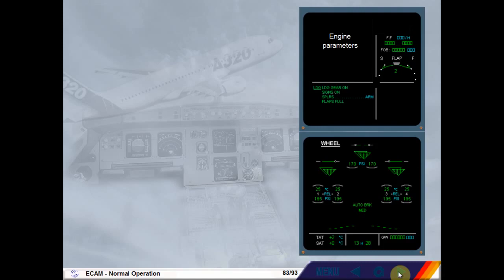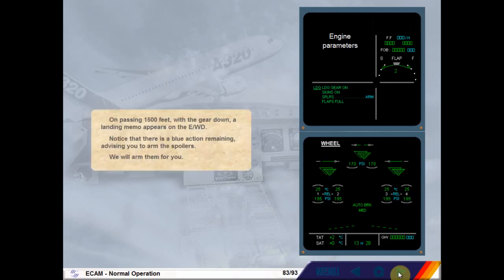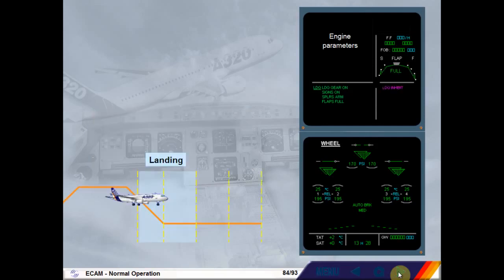Notice that there is a blue action remaining, advising you to arm the spoilers. We will arm them for you. The blue action line is replaced by a green action completed indication. Notice that there are now no blue action lines outstanding. At approximately 800 feet, the landing inhibit becomes active, and this is indicated by a magenta memo.